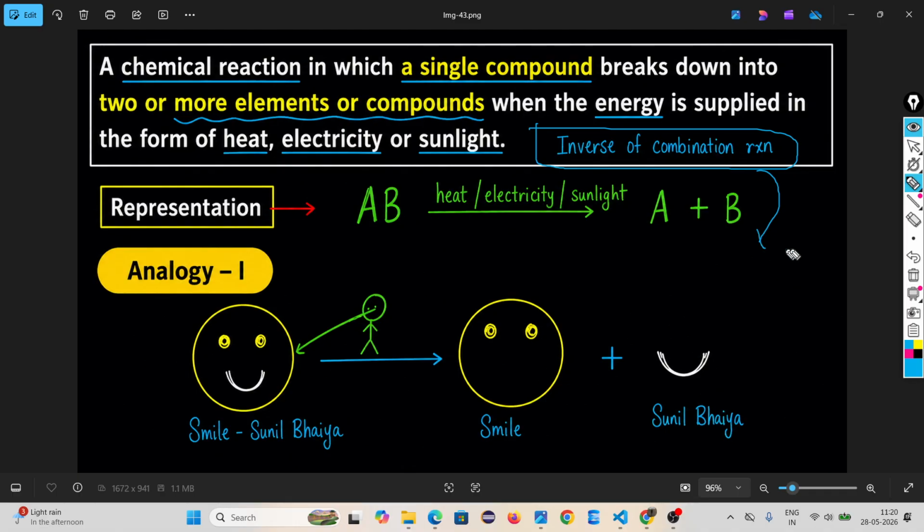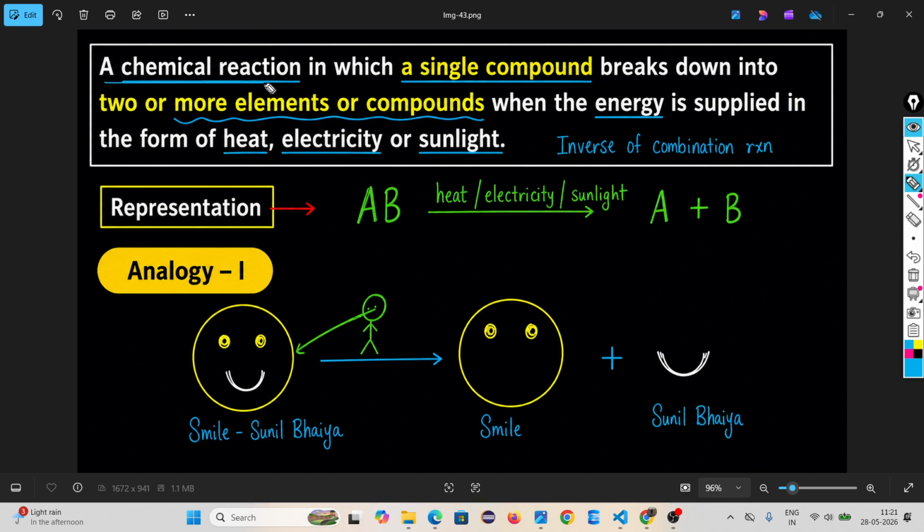What is happening in a combination reaction? Two or more elements, or two or more compounds, combine to form a single product. But here the reactant should be single, and the products can be many.